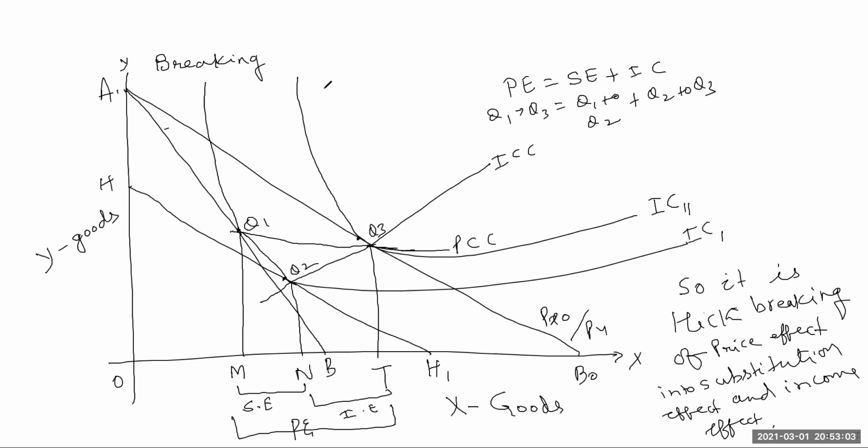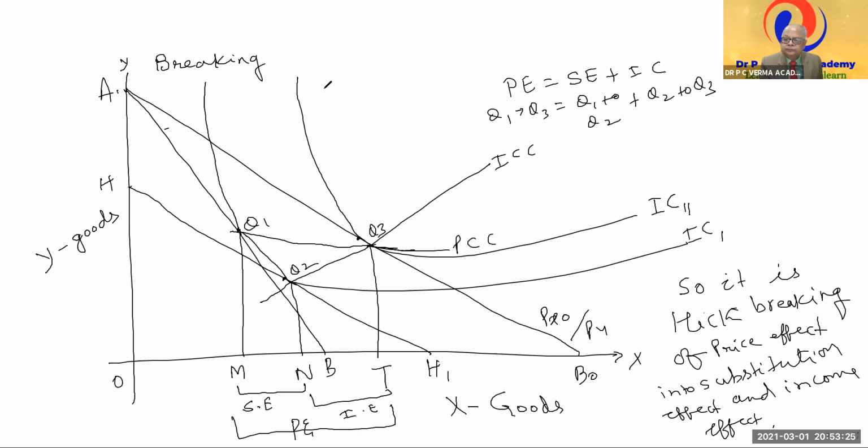And what about inferior goods and Giffen goods? Not applied. Sir, one thing I want to make clear: every time substitution effect becomes negative.